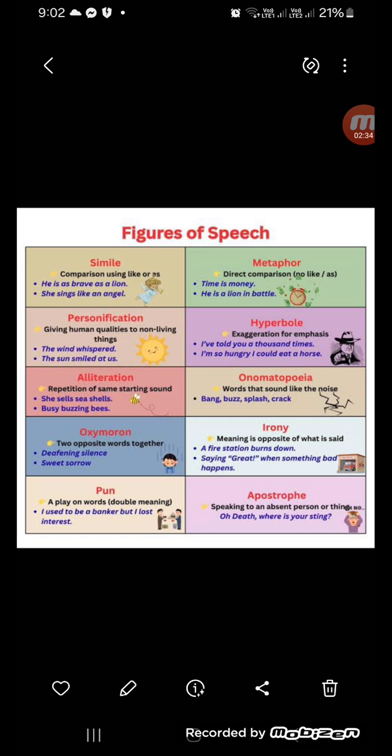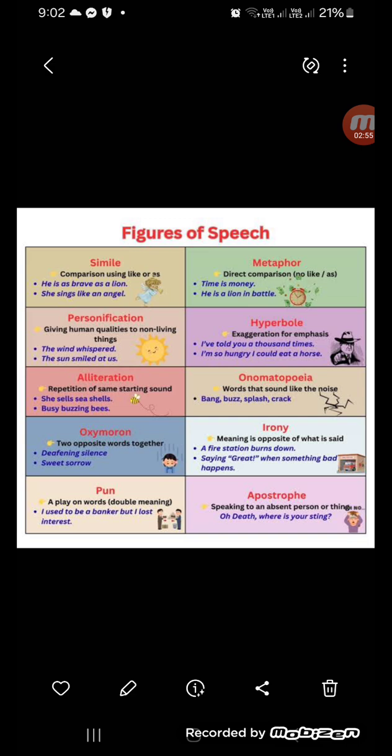The next figure of speech is metaphor. For example, time is money. He's a lion in a battle. That means he gave a direct comparison, but here he doesn't use like or as. Here he described time as money.